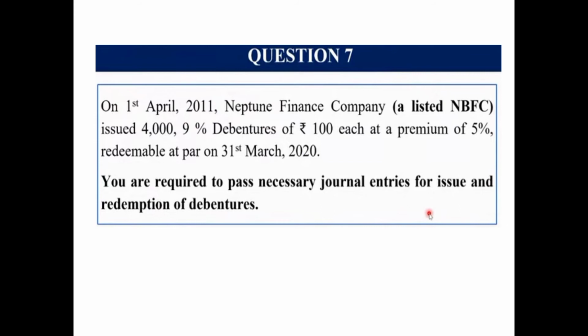Issued 4,000 9% debentures of 100 each at a premium of 5%. So 4,000 debentures of 100 each, that means 4 lakh, and 5% of the face value 4 lakh is 20,000. So that means it is issuing the debentures at an amount of 4,20,000. Redeemable at par on 31st March 2020. You are required to pass the necessary journal entries for issue and redemption of debentures.